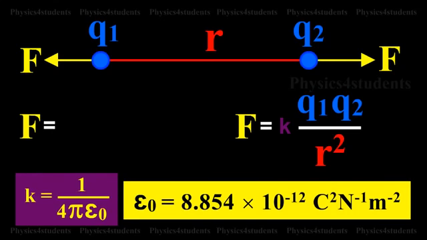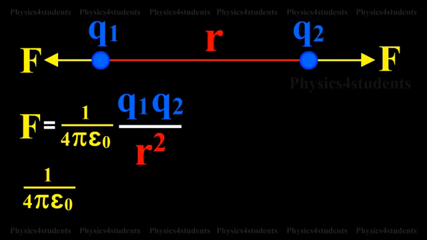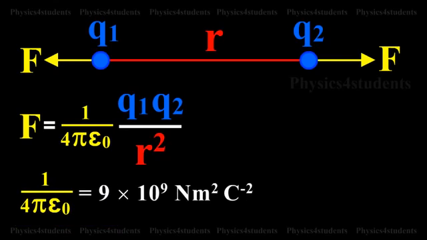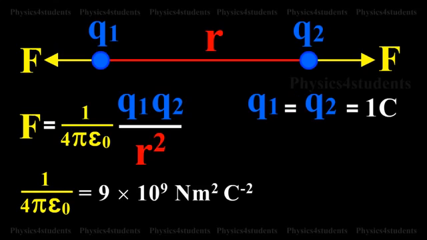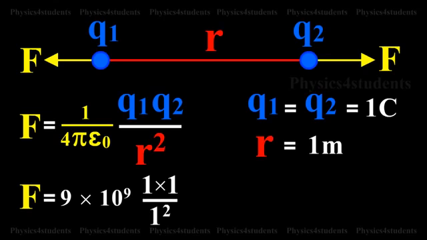F is equal to 1 by 4 pi epsilon 0 into Q1 Q2 by r square, and 1 by 4 pi epsilon 0 is equal to 9 into 10 raised to 9 N m squared C to the power of minus 2. In the above equation, if Q1 is equal to Q2 is equal to 1 C and r is equal to 1 m, then F is equal to 9 into 10 raised to 9 into 1 into 1 by 1 square, which is equal to 9 into 10 raised to 9 newton.